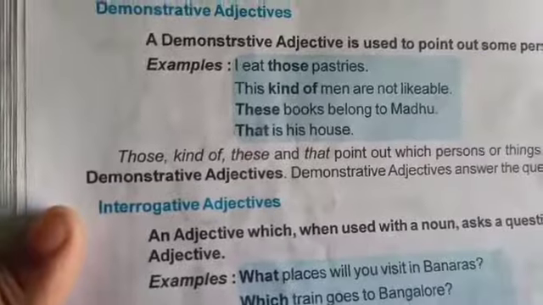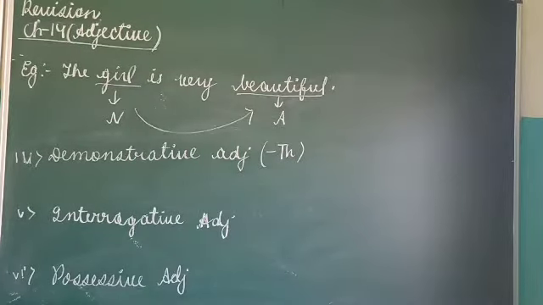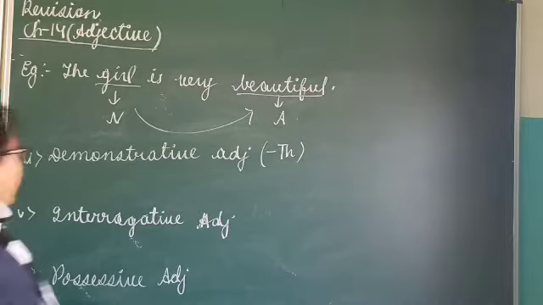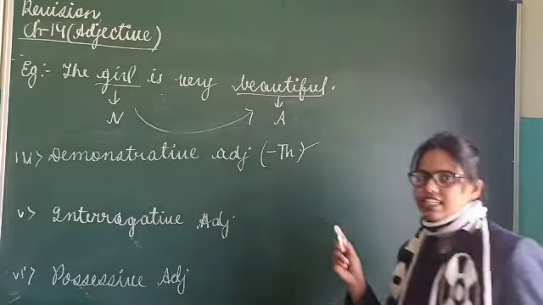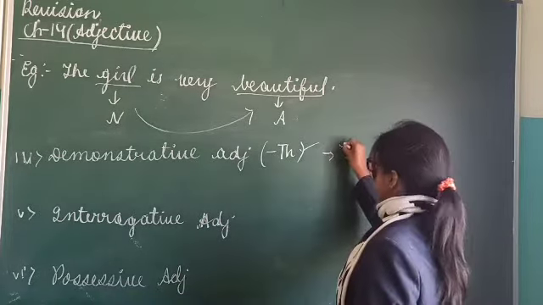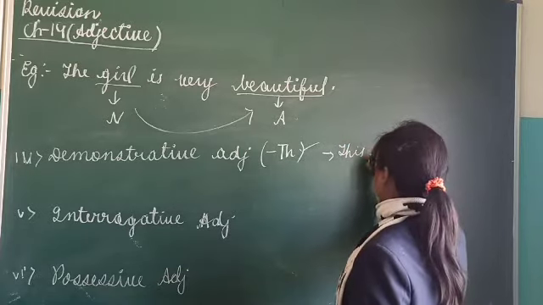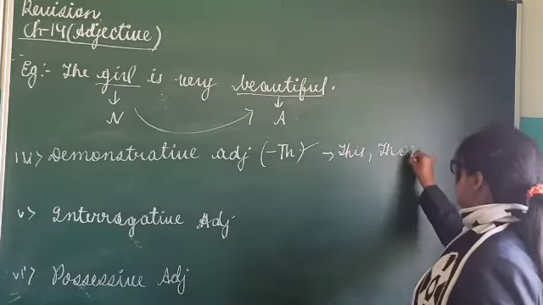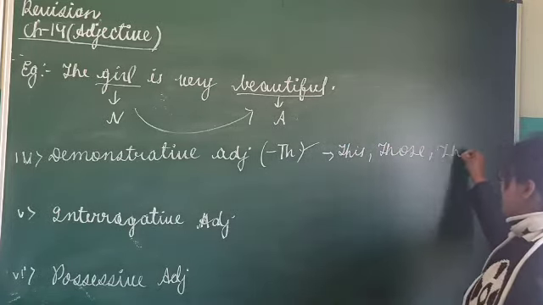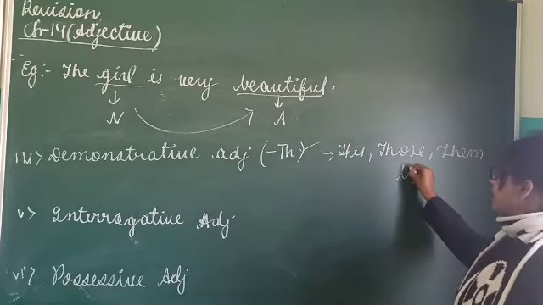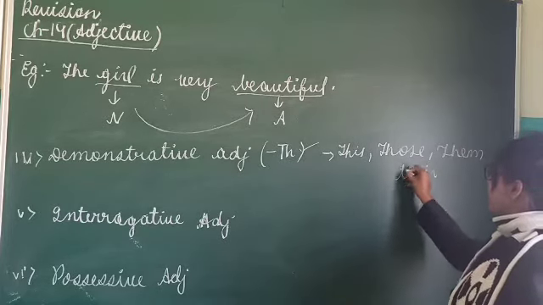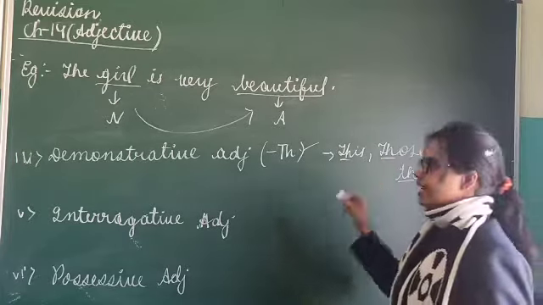So all these words which point towards any person or a thing are known as demonstrative adjectives. And the trick I have given, how can you identify a demonstrative adjective: th. You can take some examples here: this, those, them, there. If you see, all these words are beginning with th.